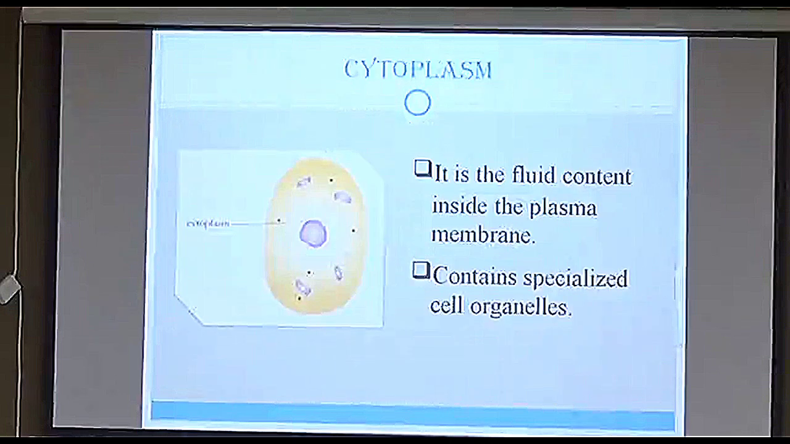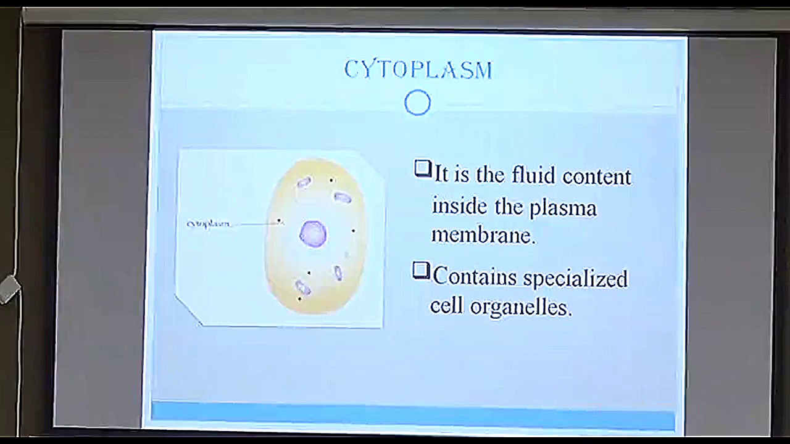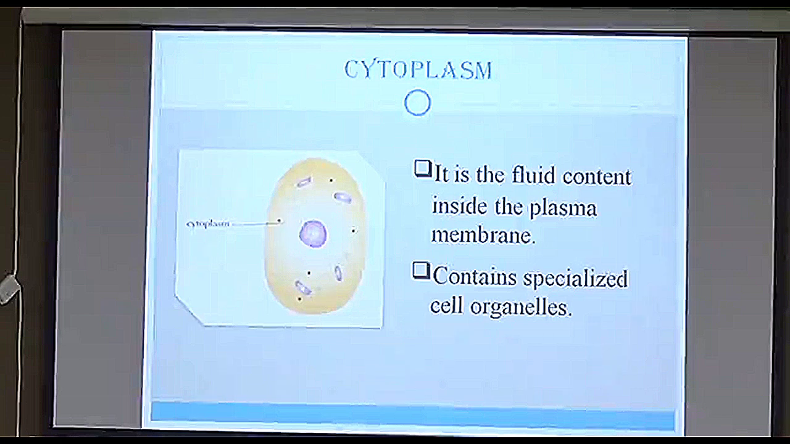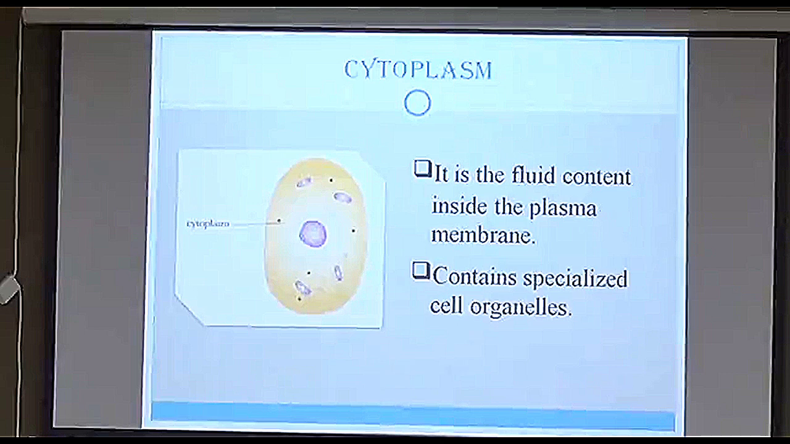Cytoplasm. I have told you the cell is mainly comprised of three things. The first thing we have studied is the plasma membrane, and in the plasma membrane we studied diffusion and osmosis. The second is the nucleus, and the third most important is the cytoplasm. Your cytoplasm is a fluid content inside the plasma membrane. It contains specialized organelles. Its main function is that it helps the organelles stay at their particular positions.